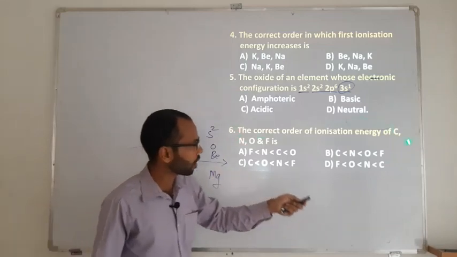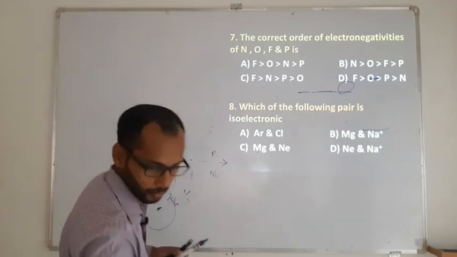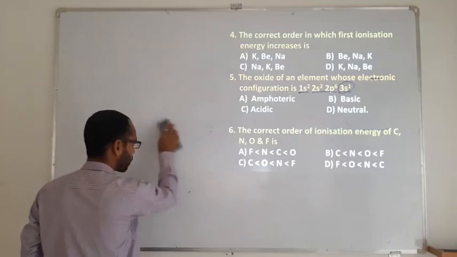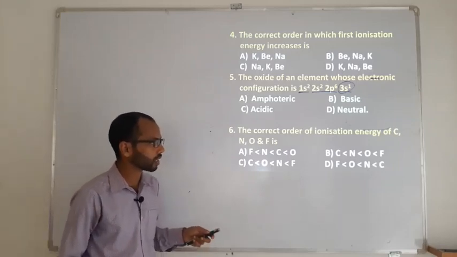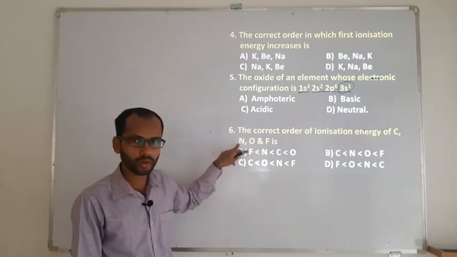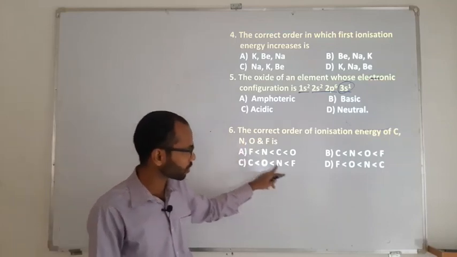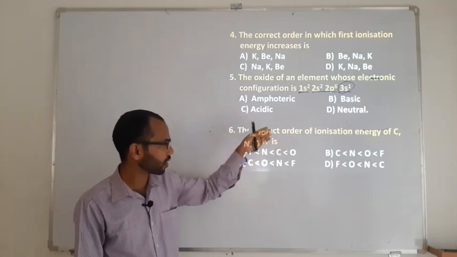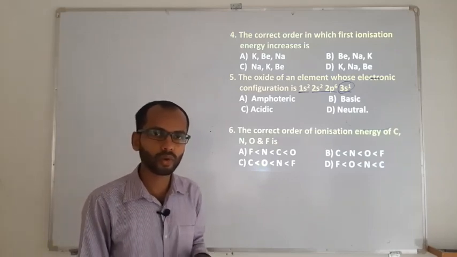Next, the correct order of ionization energy of carbon, nitrogen, oxygen and fluorine. On the basis of data, sometimes the question is based in two ways. If you go with relative extra stability, nitrogen among the four has the highest ionization energy. So you need to find out which option has nitrogen there. They have not given the order in which we are supposed to arrange, whether increasing order or decreasing order.